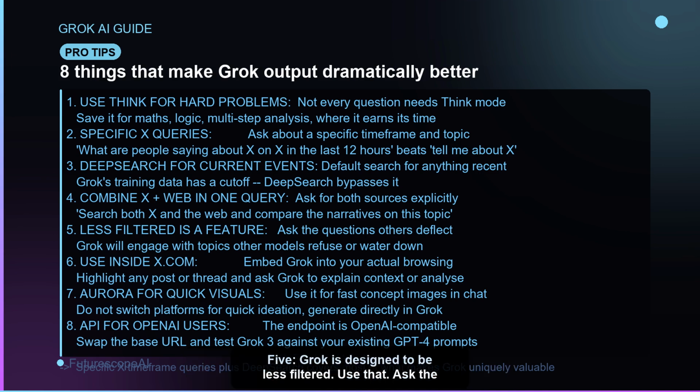5. Grok is designed to be less filtered. Use that. Ask the questions that other AI tools deflect or water down. 6. Use GrokInsideX.com as you scroll. It is embedded in the interface. Highlight any post or thread and ask Grok to explain context or analyze the content. 7. Use Aurora for quick concept images directly in the Grok chat. 8. If you are already using the OpenAI API, the XAI endpoint is compatible. Swap the base URL and test Grok 3 against your existing prompts immediately.